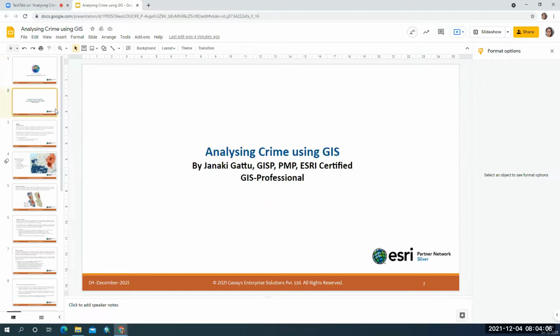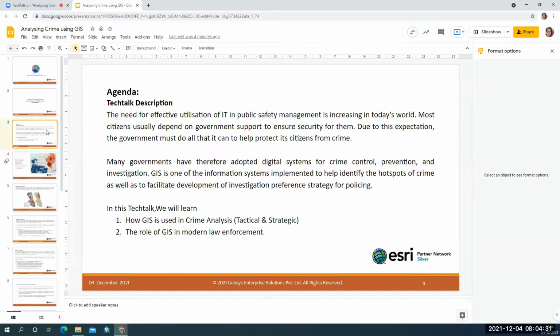I'm Janki Gattu, a GIS professional from Geosys Enterprise Solutions Private Limited. In today's Tech Talk, I'm going to present a topic on analyzing crime using GIS. Geosys Enterprise Solutions Private Limited is an ISO 9001:2015 certified organization, and we are also an Esri partner company. Let's see the agenda for today.